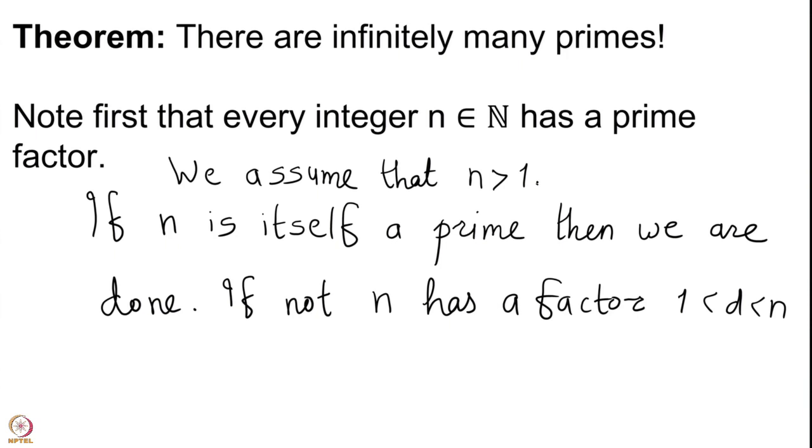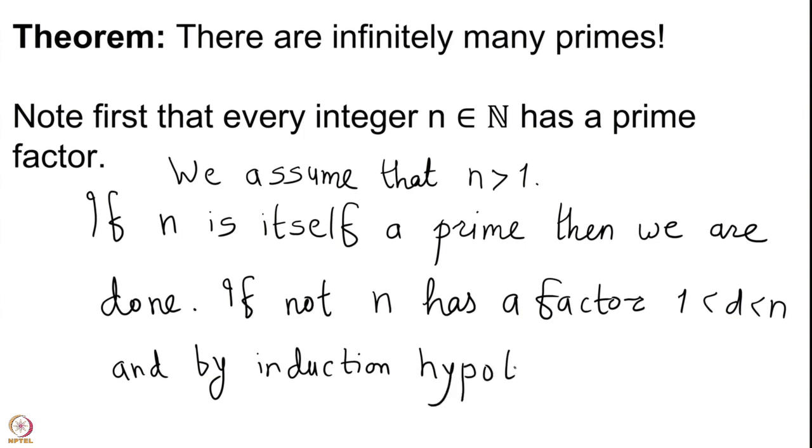So, we start with d being this factor, and by induction hypothesis, d has a prime factor.